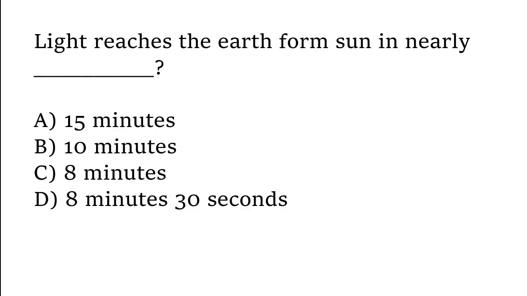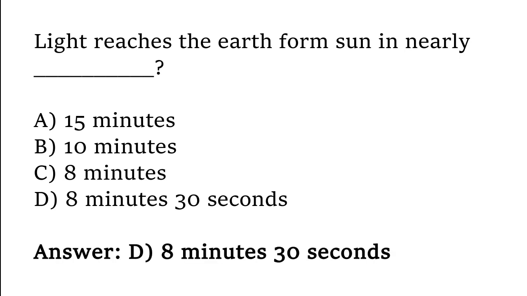Light reaches the earth from sun in nearly 15 minutes, 10 minutes, 8 minutes, 8 minutes 30 seconds. The correct answer is option D. Light reaches the earth from sun in nearly 8 minutes 30 seconds.